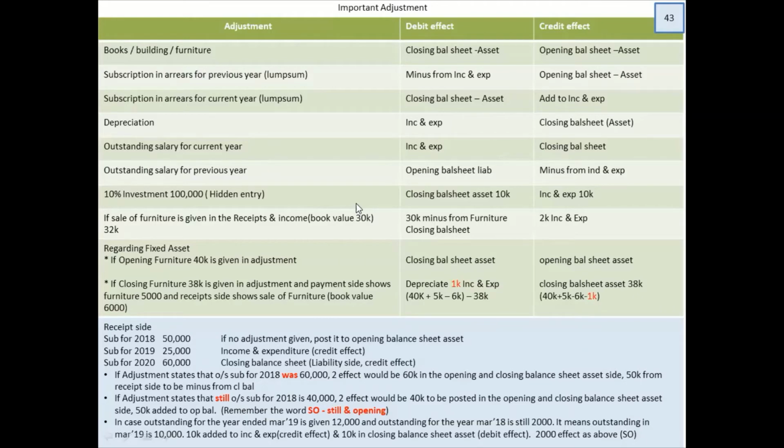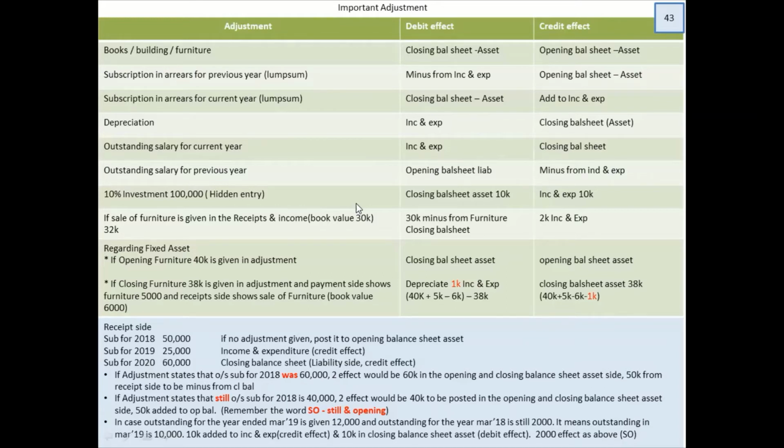Outstanding salary for the previous year, or anything of the previous year, you have to minus it from income and expenditure, because it is of the previous year; you have to post it in the balance sheet. 10% investment, 1 lakh. Investment, if it is there, goes in the opening and closing balance sheet, no doubt about it. But over here, we are not discussing that.